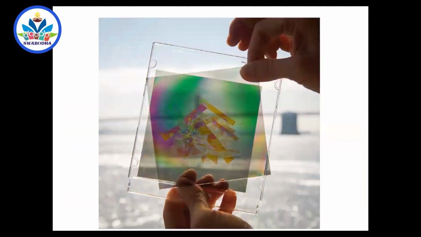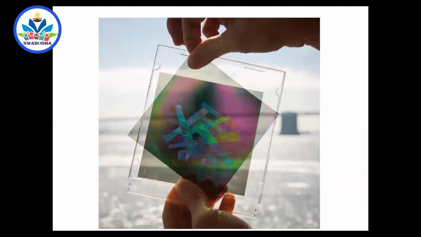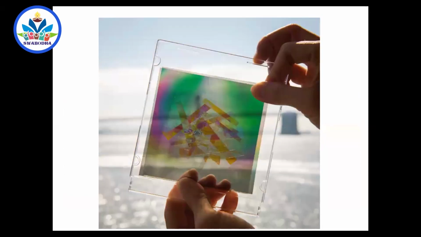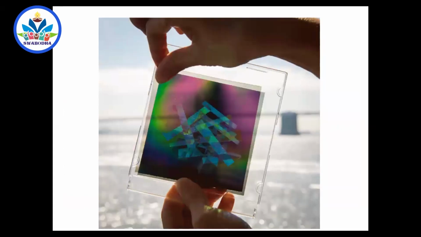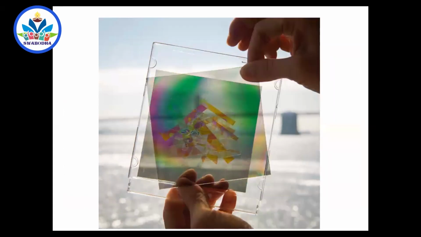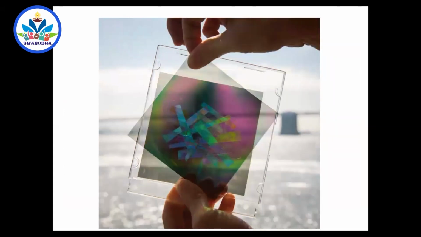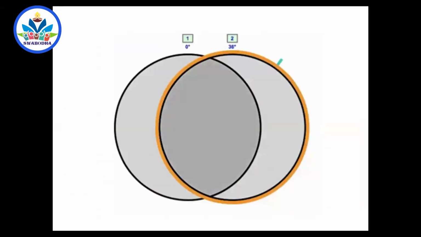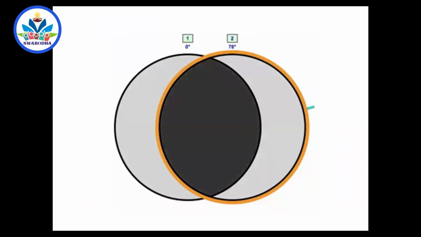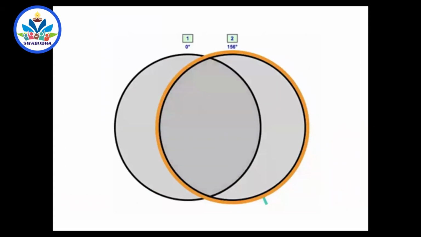Then this is another sheet taken from some device. It's not from a calculator. In many devices, in displays, we use Polaroid sheets. So you see how, when it is rotated, the intensity keeps on changing, right? Then these are laboratory available Polaroid sheets, very good Polaroid sheets. And if you go to any laboratory equipment supply shop, they will give Polaroid sheets.